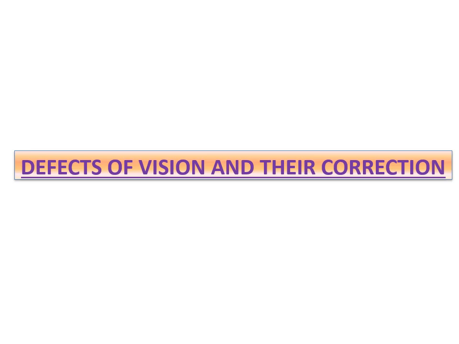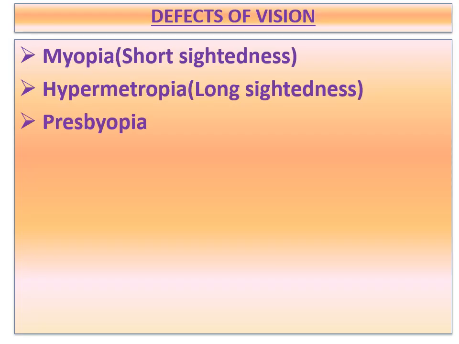One more point you have to remember: the eye may gradually lose its ability for accommodation. In such conditions, the person cannot see an object clearly and comfortably. Then the vision becomes blurred due to accommodation defects of the eye lens. In the last part, we learned what the power of accommodation is, so you have to remember all those points for this explanation. So we'll continue with the next part of our lesson.